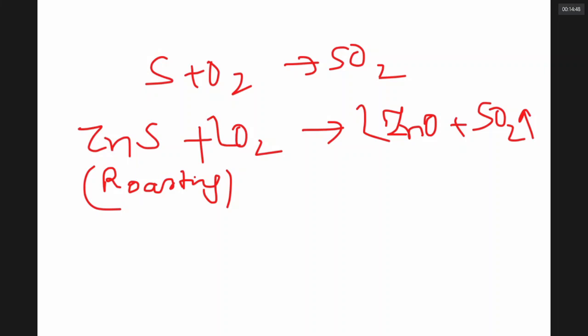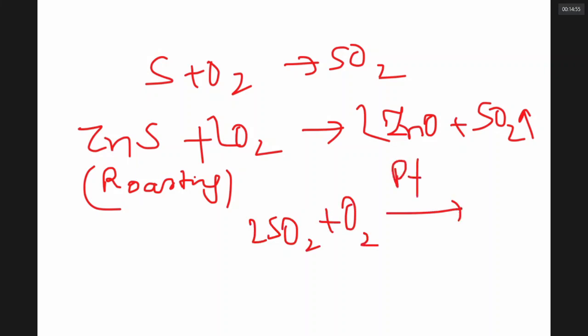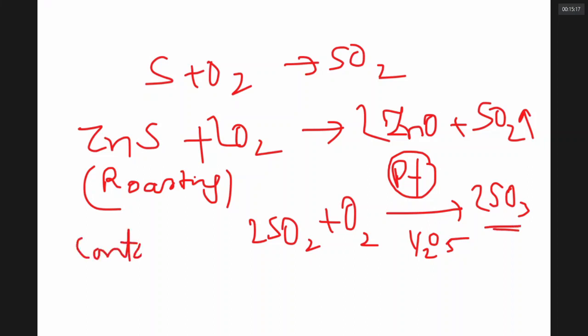Notice that when sulfur dioxide reacts with oxygen in the presence of a catalyst like platinized asbestos, I get sulfur trioxide. Instead of platinum, which is very expensive, you can use vanadium pentoxide. Sulfur dioxide reacts with oxygen in the presence of a catalyst to give sulfur trioxide. This method of making SO3 is called the contact process because the gases come in contact with a solid catalyst.